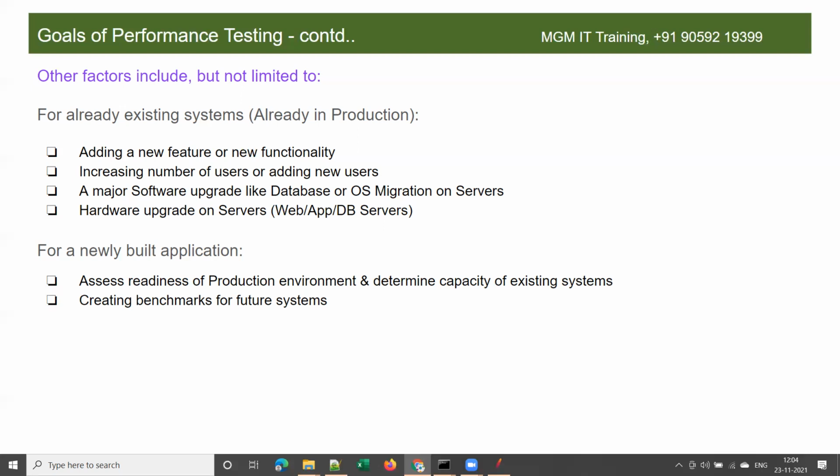Sir, how to check that, sir? We do some initial performance testing and see what user load it supports. Whenever a new application is developed, we do some initial performance testing to see what user load it supports, how the response times are and all, right? And we will take that initial performance as a benchmark.